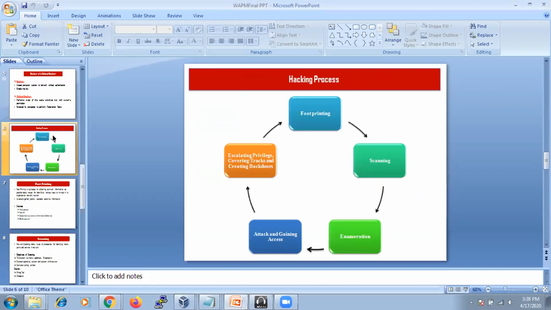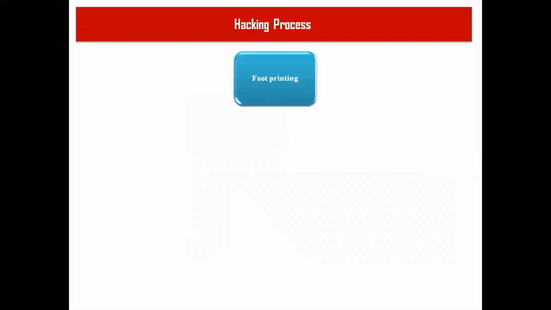The first stage, which you are going to see here, is the footprinting stage. This is the footprinting stage, which is nothing but information gathering about a particular target. The target might be anything, like a website, a computer network, a system, or a mobile phone. Anything can be a target. So first you need to do footprinting. Without footprinting, you can't do hacking. Information gathering about a particular target is called footprinting. Once you're done with this, I'm going to show you how to do footprinting online about a particular website. The next session will be on that only.